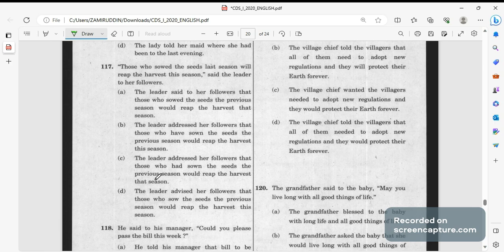Those who sowed the seeds last season will reap the harvest this season, said the leader to her followers. The answer will be C. The leader addressed her followers that those who had sown the seeds the previous season would reap the harvest that season. Previous, and this becomes that. This season becomes that season. Last season becomes previous season.